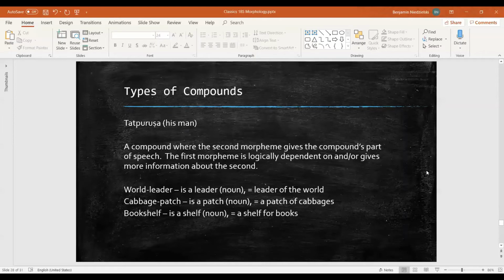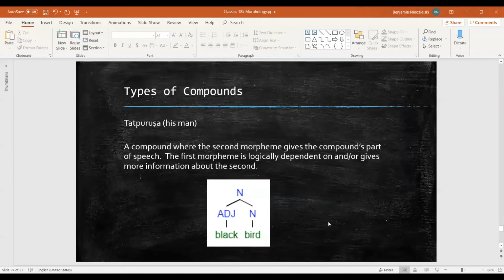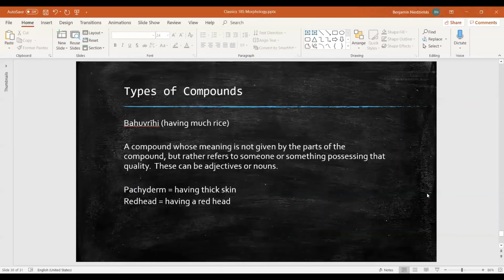Let's look at a tree of these. The tree is the simplest to explain. We start with our second element, and that gives us the part of speech of the whole compound. We then add our first morpheme onto that as a logically dependent entity. So a blackbird is first and foremost a bird, but it's a bird of the color black.